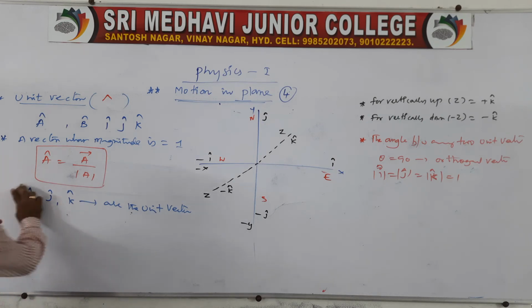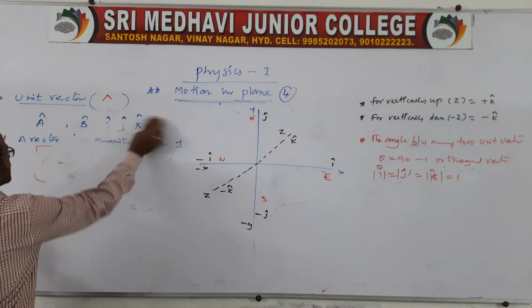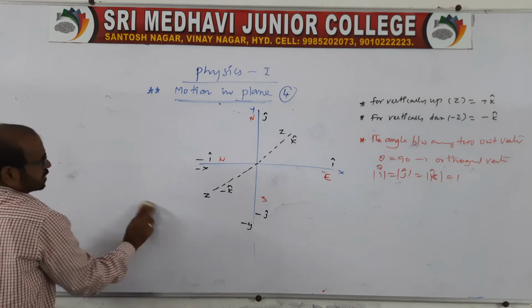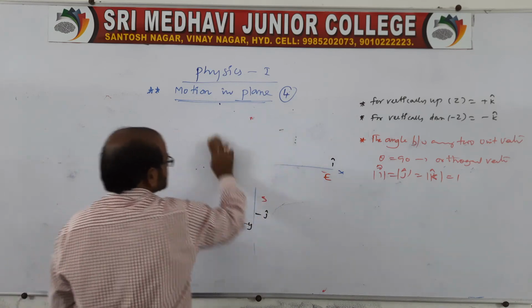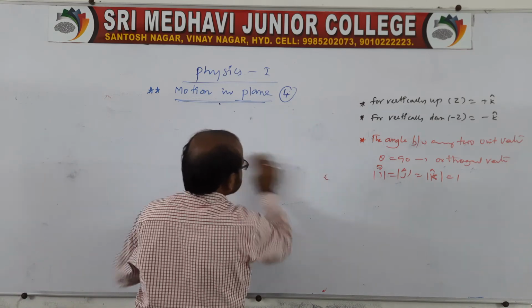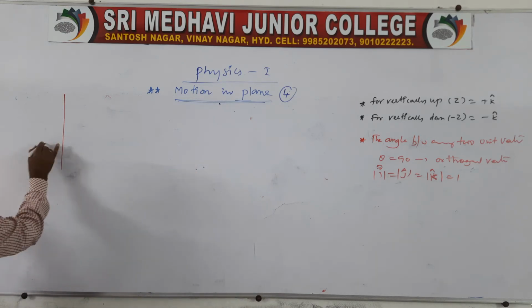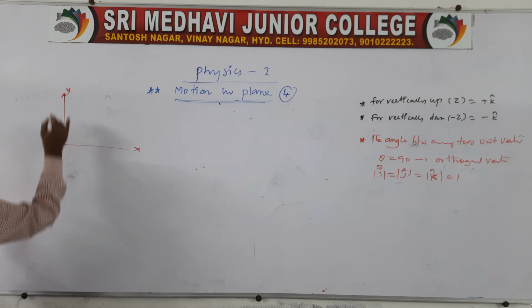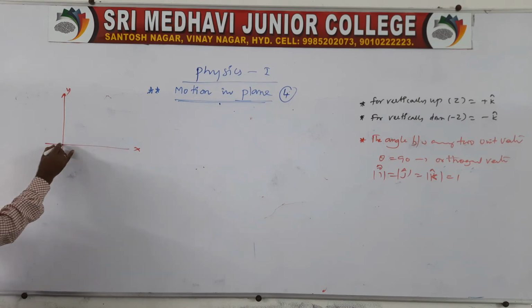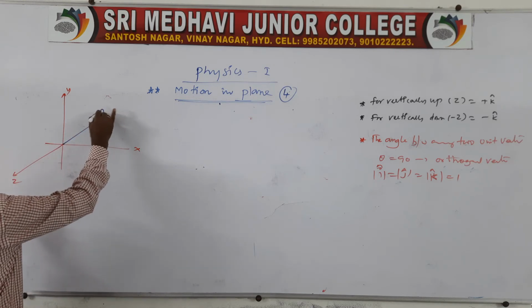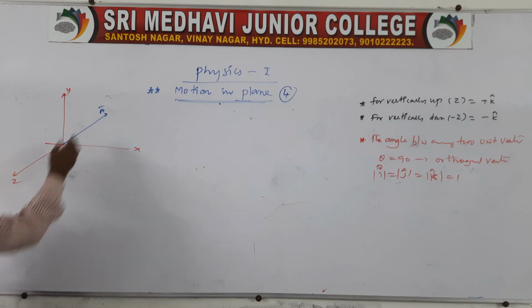Suppose a is a vector. How can we represent it? I will give you this diagram once again, because in a plane a vector a is given. Let us take x, y, and z like this. In this plane these three are mutually perpendicular. So in this plane you take a vector a like this.